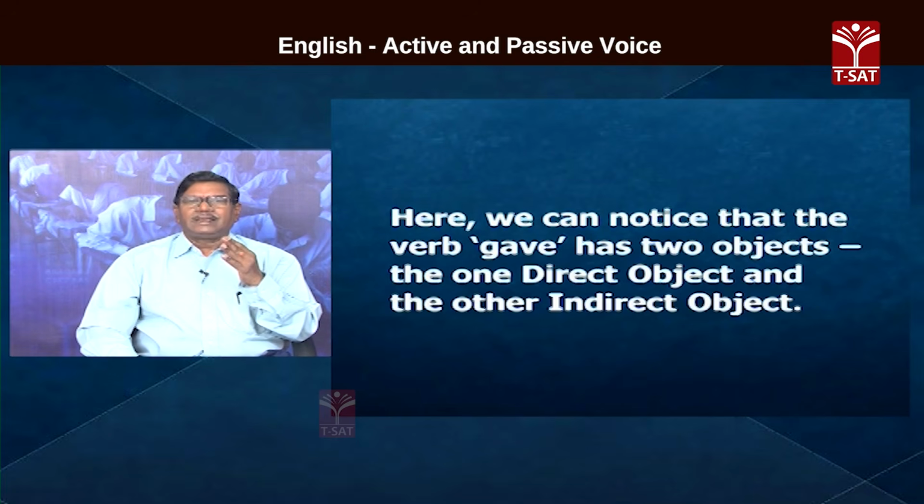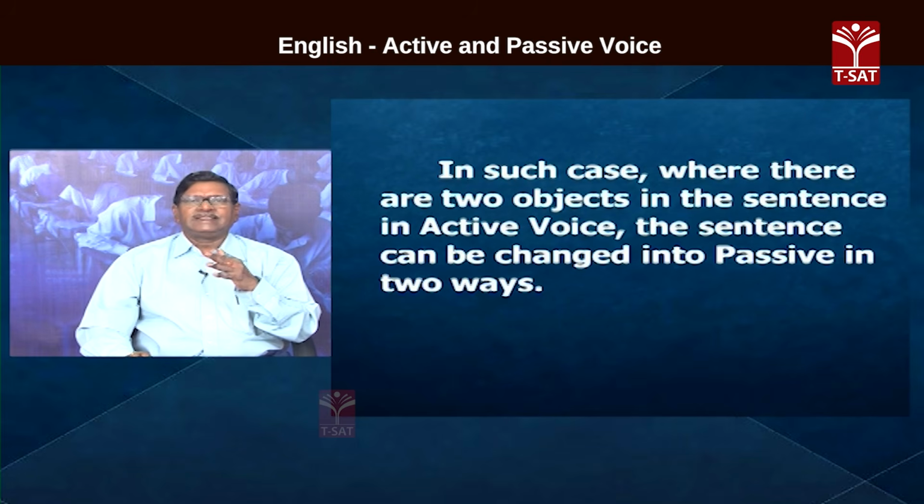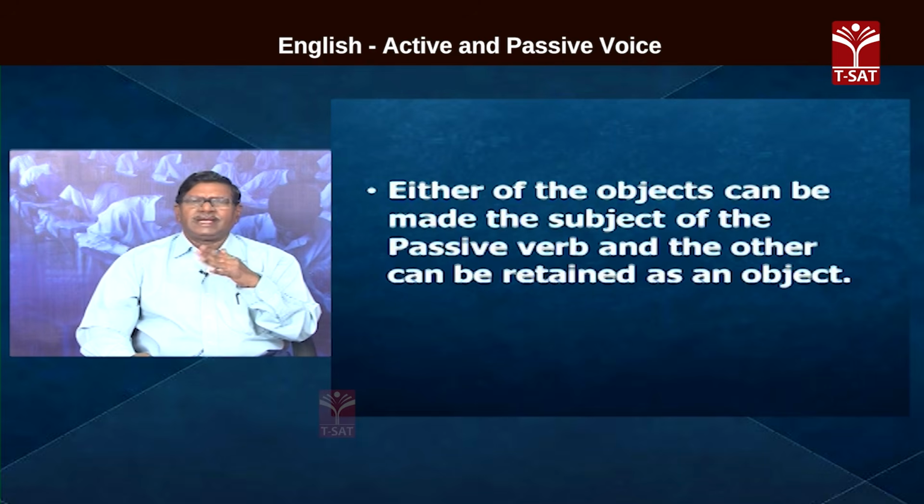Likewise, here we can notice that the verb gave has two objects in the sentence. The one is direct object and the other one is indirect object. In such cases, where there are two objects in the sentence, in active voice, the sentence can be changed into passive in two ways. Either of the objects can be made the subject of the passive verb and the other can be retained as an object.